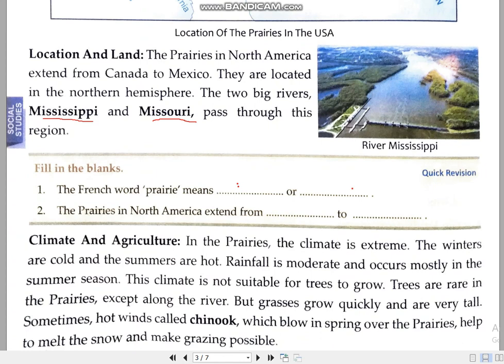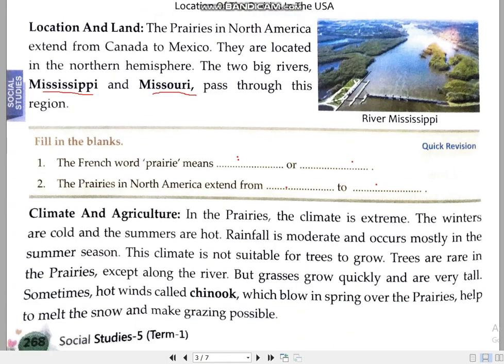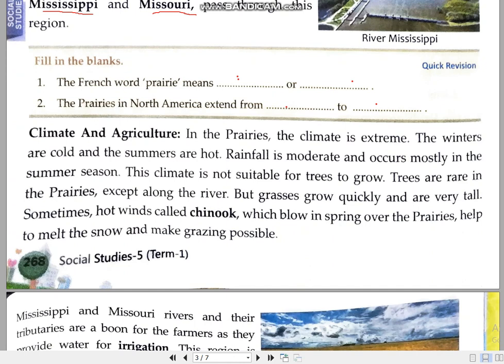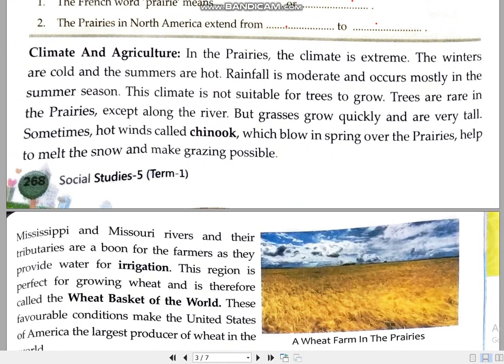Prairies in North America extend from Canada to Mexico. Very easy fill-ups. You can see their answers from the book also when you will do the reading of the chapter. Now if we talk about the climate and agriculture of the prairies, because it is away from the sea, it is located in the interior part of North America. That is why the climate is extreme.